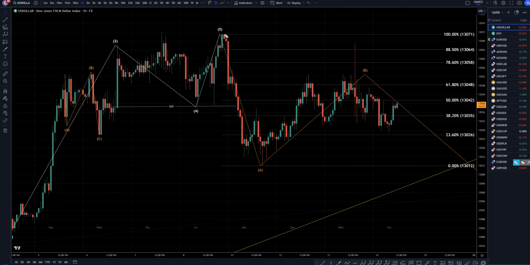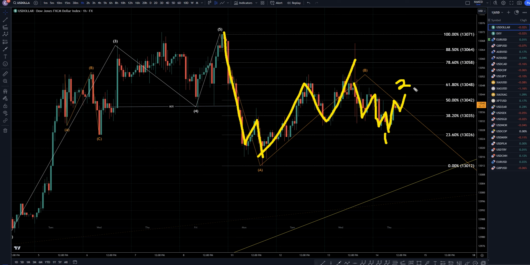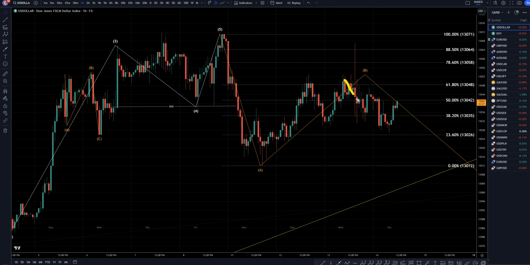Now on the 1 hour time frame, this to me definitely looks like a wave trend, like a wave A, and like I said, with this big spike, it to me still looks like it could have already completed a wave B, and that this could already be a 1, 2, 3, 4, 5 of 1. This could already be like an ABC of 2, and it very easily could go down to make a wave 3.